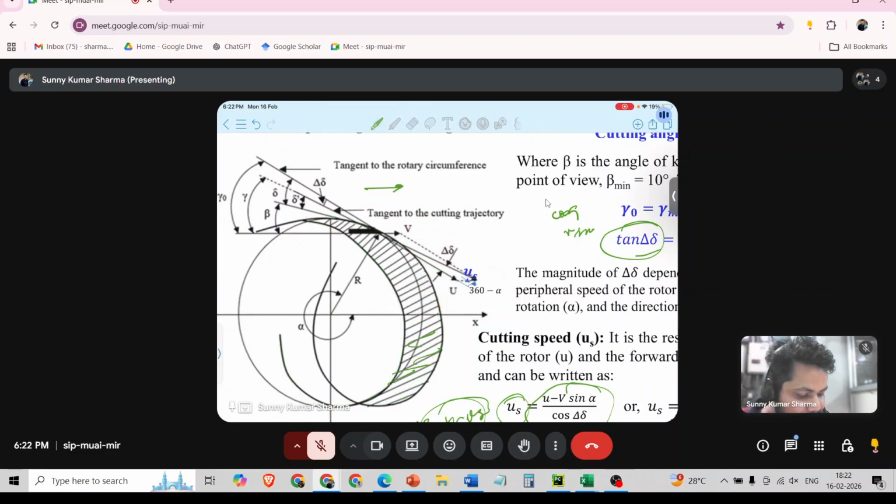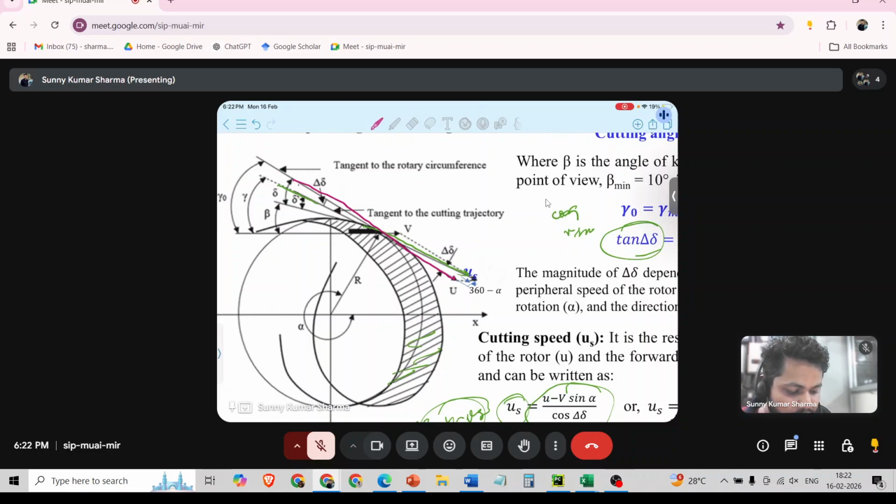At the cutting trajectory, the blade makes an angle. This is with respect to the cutting trajectory, and this is the rotary trajectory. I will mark the second line with a red pen. This is the cutting trajectory, this is rotary. Red is on the rotary circumference and green is on the cutting trajectory.